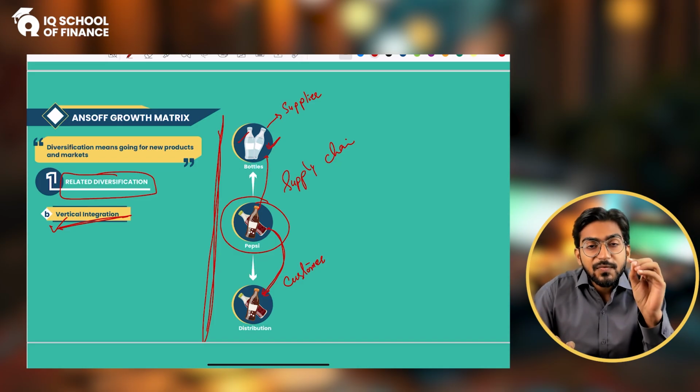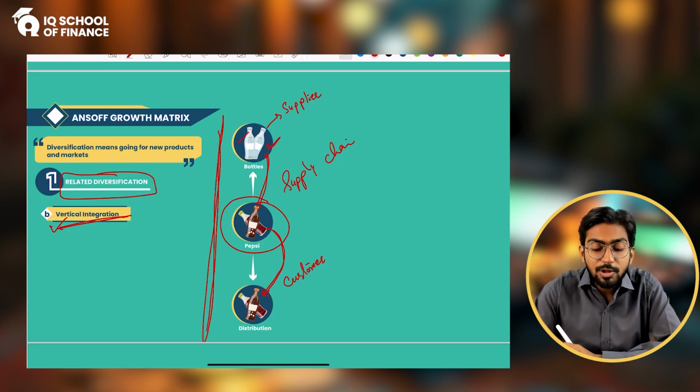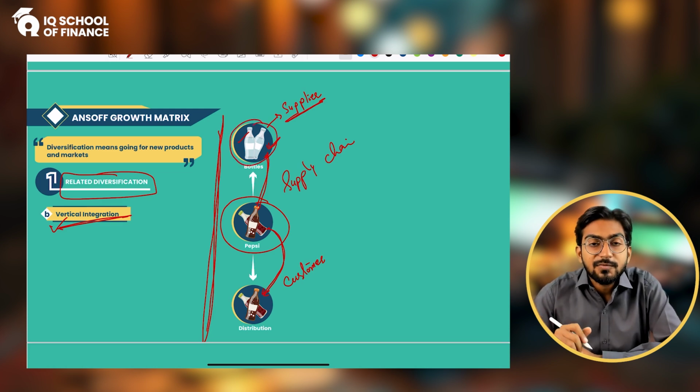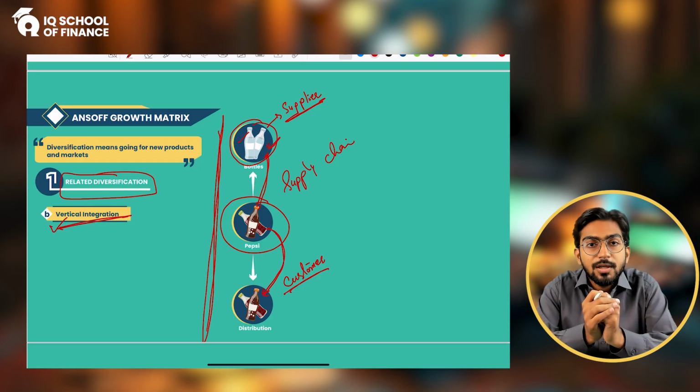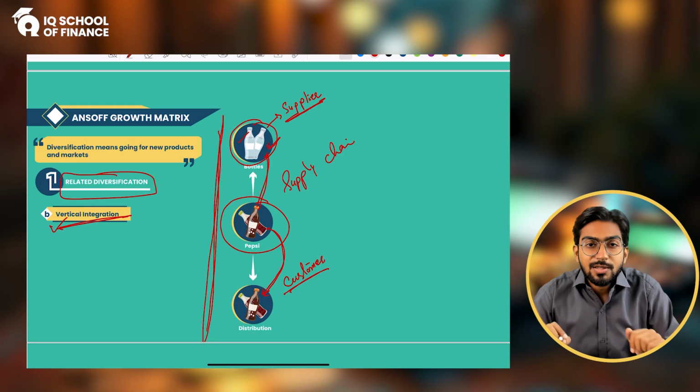The point of discussion is that if you become your own supplier, here your supplier was giving you the bottle, now you started producing the bottles by yourself, so you became your own supplier. It's a vertical integration. And if you become your own customer, because the distributors were your customer, you were selling the Pepsi cartons to your distributor, now you started that we will sell it by ourselves, so you became your own customer.